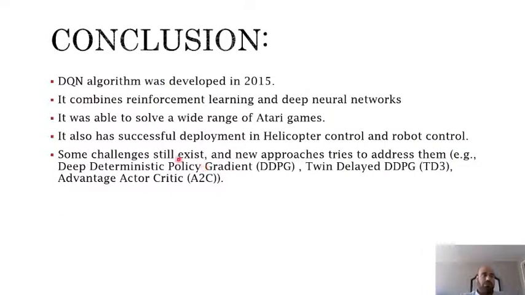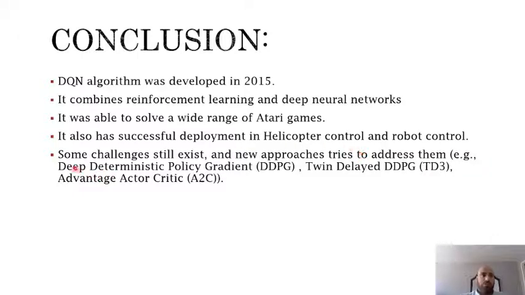As we can see here, in conclusion, the DQN was developed in 2015. It combines reinforcement learning and deep neural networks. It was able to solve a wide range of Atari games. It also has successful deployment in helicopter control and robotic control. Still, some challenges exist, and new approaches try to address them.